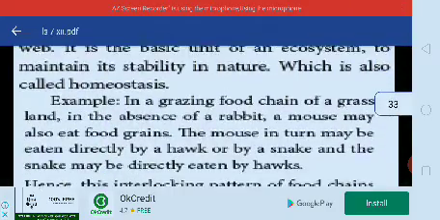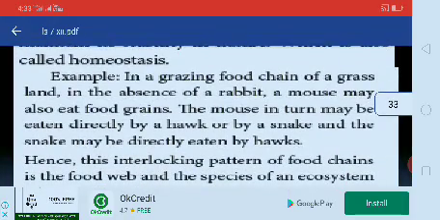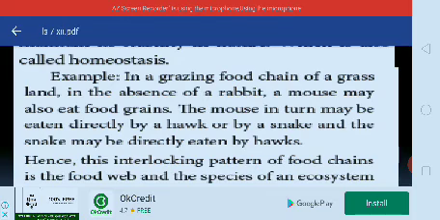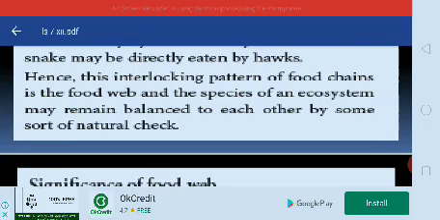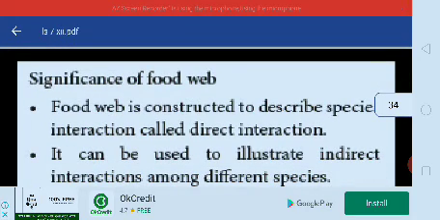Here, as an example, is a grazing food chain of grassland. In the absence of rabbit, a mouse may also eat food grains. The mouse in turn may be eaten directly by a hawk or by a snake, and the snake may be directly eaten by hawks. This is the food web, and the species of an ecosystem may remain balanced to each other by some sort of natural check. Okay, next we pass on to the significance of food web.